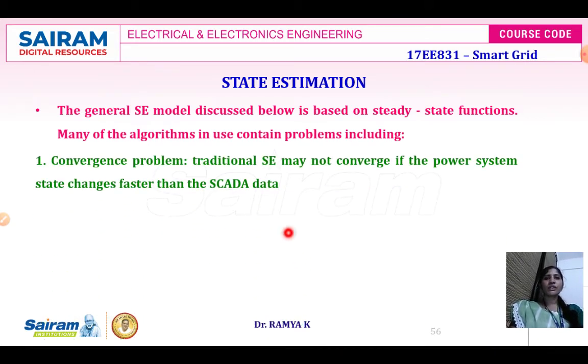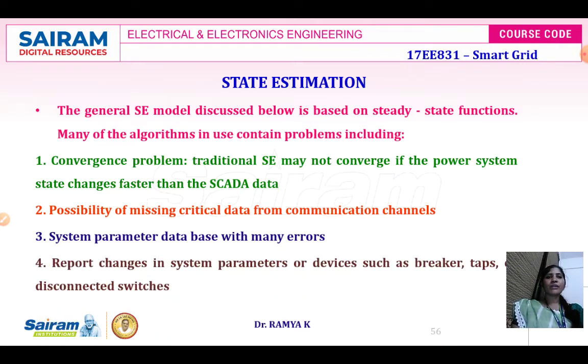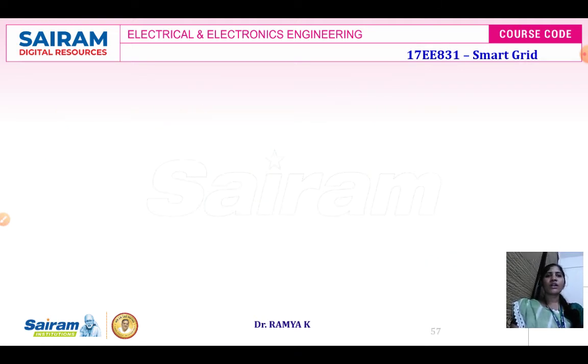Convergence problem is nothing but traditional AC may not converge if the power system state changes faster than the SCADA data, that is whatever data has been stored. Then the possibility of missing critical data information from the communication channel. Then system parameter database with many errors. Then reported changes in system parameters or devices such as breakers, taps or disconnected switches. This is true when the topology is changing or undefined.